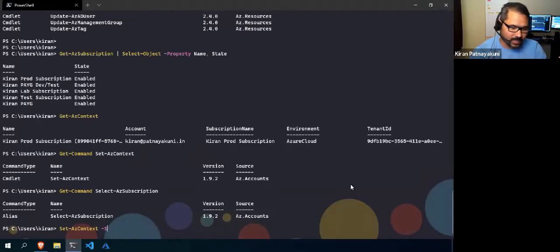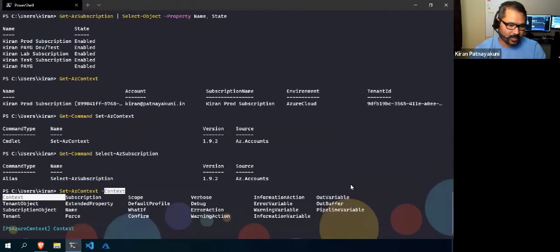If you see here, I think one thing I need to correct. Last session I think I mentioned Control-Alt or something. But actually, to list the available parameters, you need to press Control-Space. When you press Control-Space, it will show all the parameters, or if any parameter has auto-completion values, Control-Space will show the values as well.